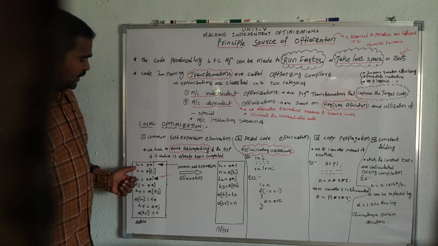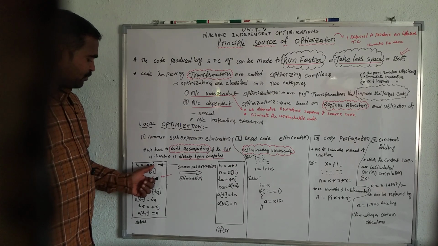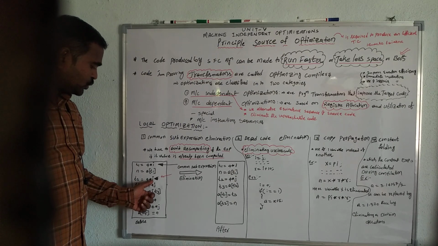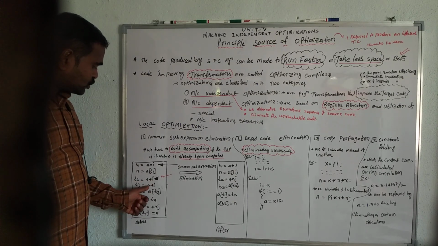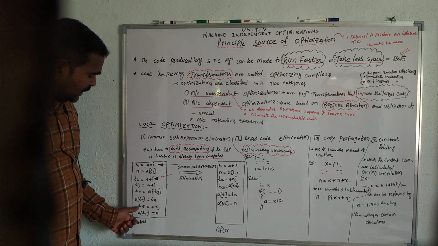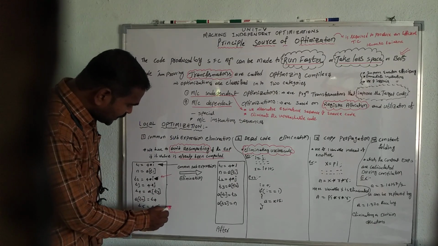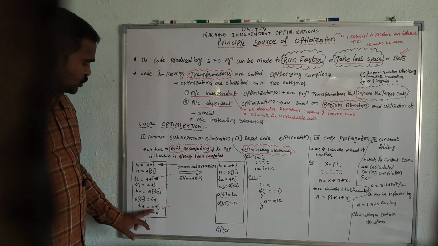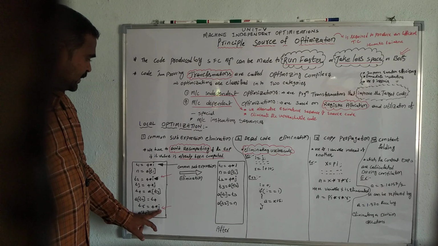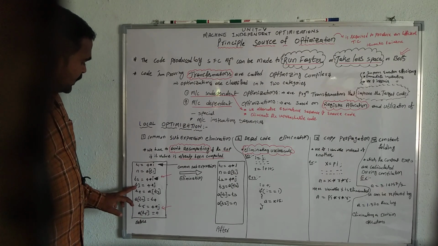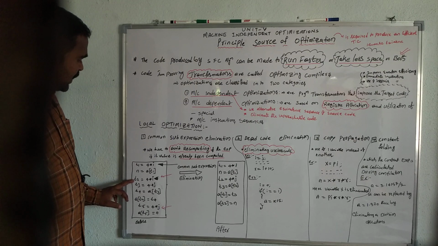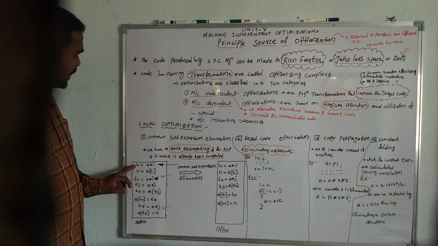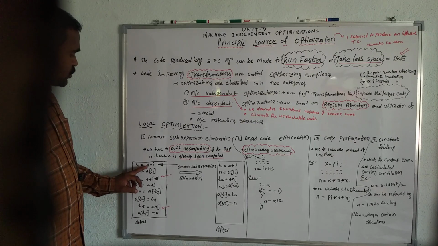Please observe: T1 = 4 * I, and here also the same instruction is there, T2 = 4 * I, and T3 = 4 * J, and T5 = 4 * J. The instruction T5 = 4 * J is already computed in T3, and similarly T2 = 4 * I is already computed in T1, which is T1 = 4 * I.